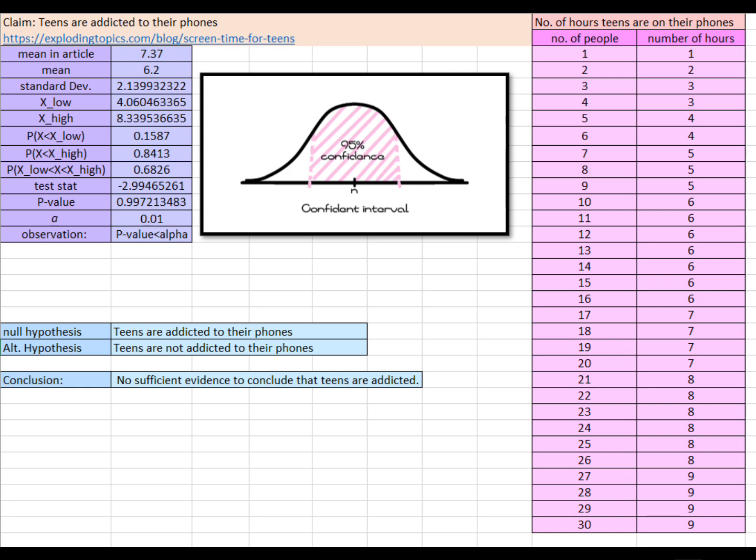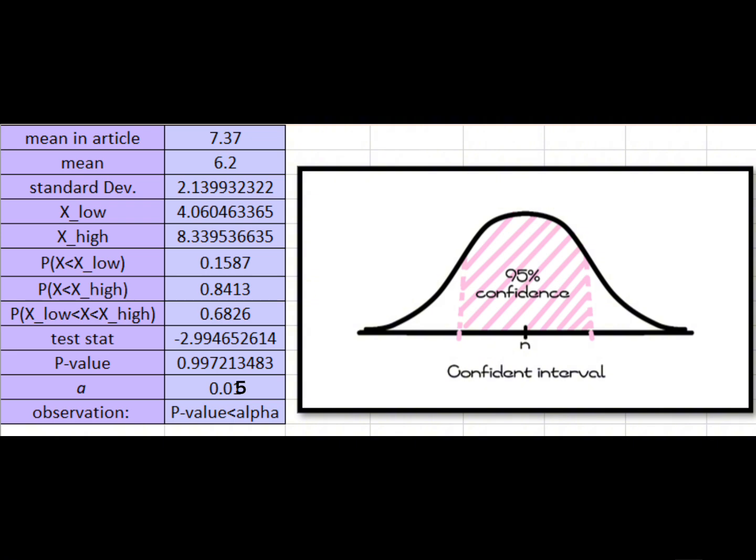First, let's look at the data I have collected from 30 teens. The sample shows that the average time teens spend on their phones is approximately 6.2 hours, which translates to 372 minutes. The standard deviation of this sample is about 2.14 hours or 128.4 minutes. This indicates a significant spread of how much time different teens spend on their phones.